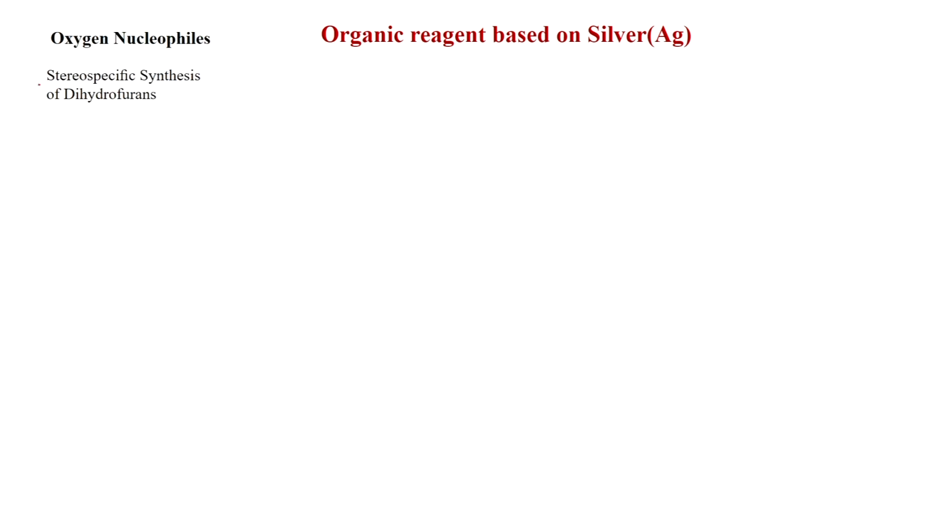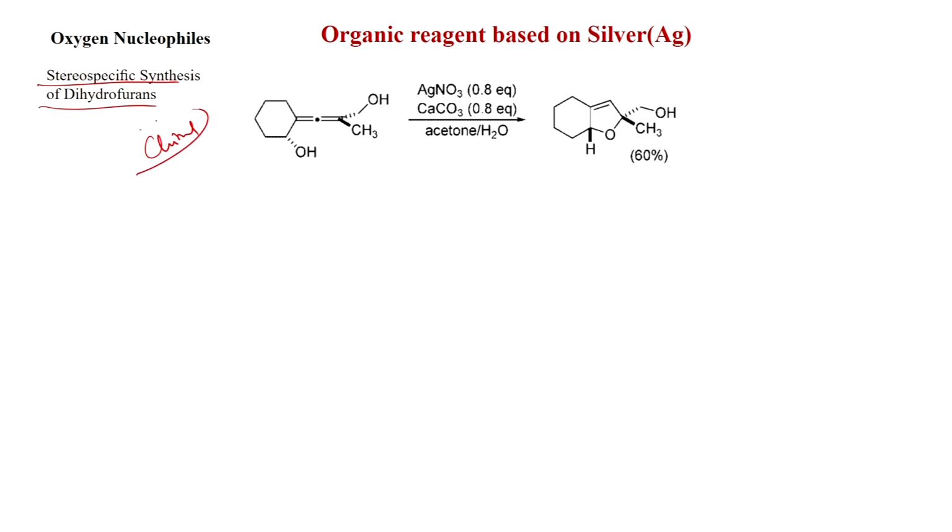Now we will see stereospecific synthesis of dihydrofurans. This allene and also this secondary alcohol is chiral, these are stereocenters. You see with silver nitrate 0.8 equivalent, calcium carbonate 0.8 equivalent in acetone-water solvent, you get this fused dihydrofuran in 60% yield, and the stereochemistry is retained.